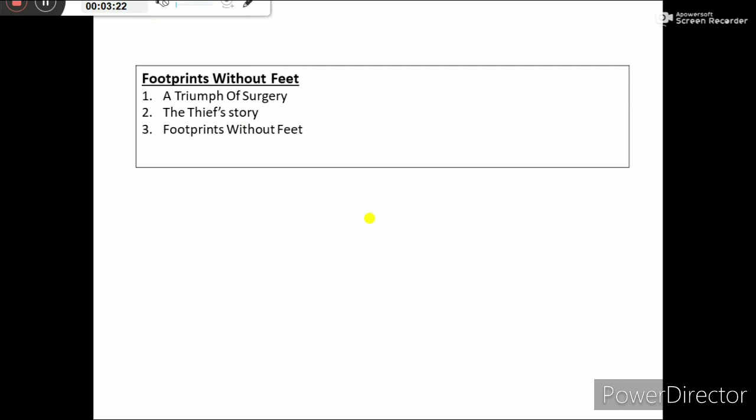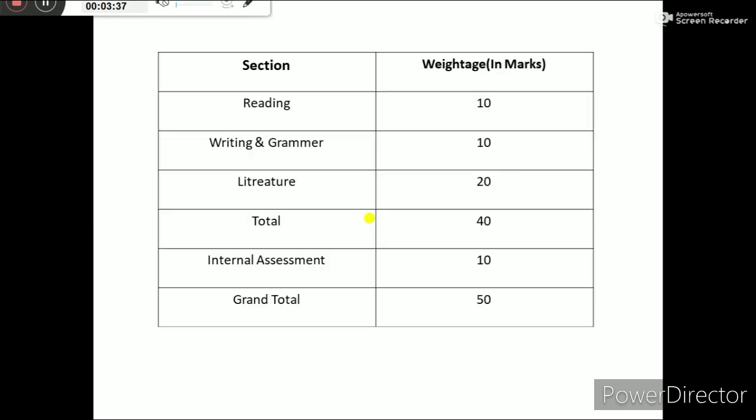Now the next is Footprints Without Feet. This book will carry 3 chapters: A Triumph of Surgery, The Thief's Story, and Footprints Without Feet. So we have covered the first term syllabus, and now we will see the weightage. In the reading section it will carry 10 marks.